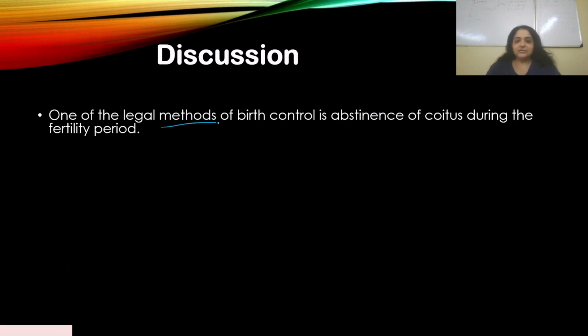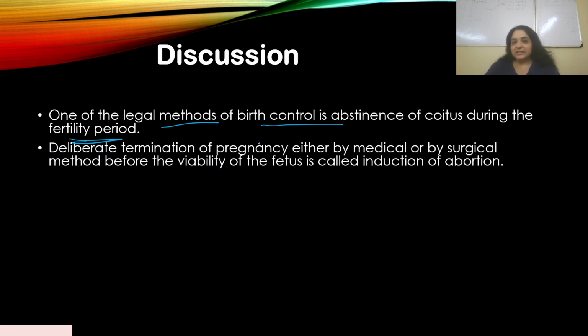So one of the legal methods of birth control is abstinence of coitus during the fertility period. Like I said, if you have a 28-day cycle, the 14th day would be ovulation day. So around that period, you should maintain abstinence. So that is a legal method of birth control. But abortion is a different thing altogether. It is not a kind of birth control. The deliberate termination of pregnancy either by medical or by surgical method before the viability of the fetus is called induction of abortion.